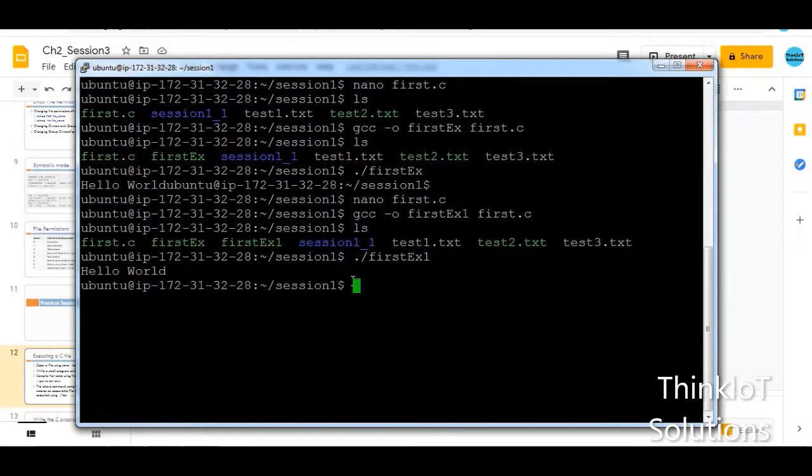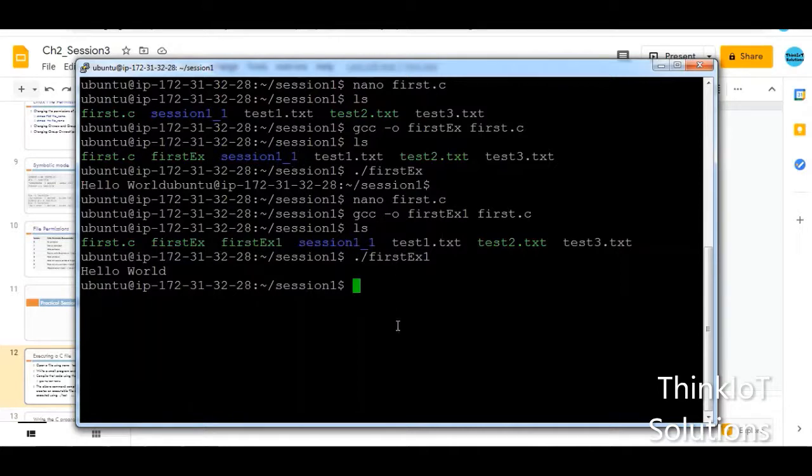So this was about the execution of the C files in the Linux OS, and this particular process is common for any C file that you write. Any C file that you write, you can just compile it using gcc space -o space the executable file, and then you have to give the file name. Once you run that, the executable file is going to be created in your directory, and to run it you have to use ./ and that particular file.